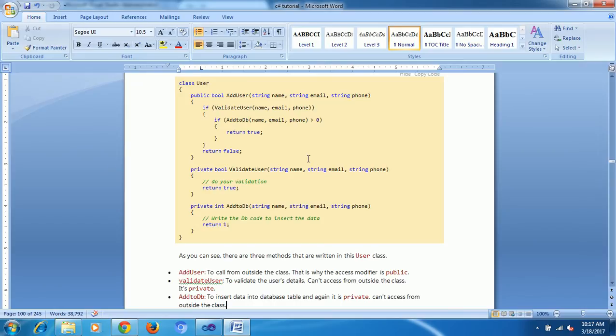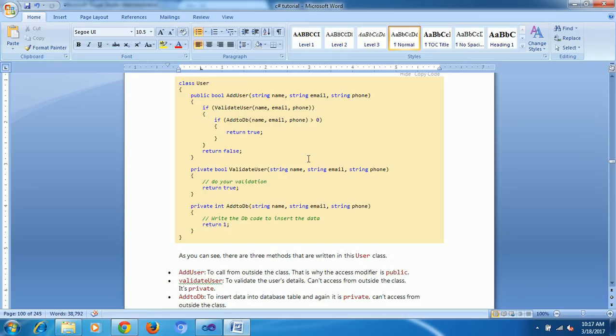Abstraction is nothing but giving the end user only the features that are required. Suppose I don't want the validation methods to be exposed. Finally, I want an insert method. This is method 5, my insert method. I want to give access only to this one as public. The remaining are private. This public method the user can access.